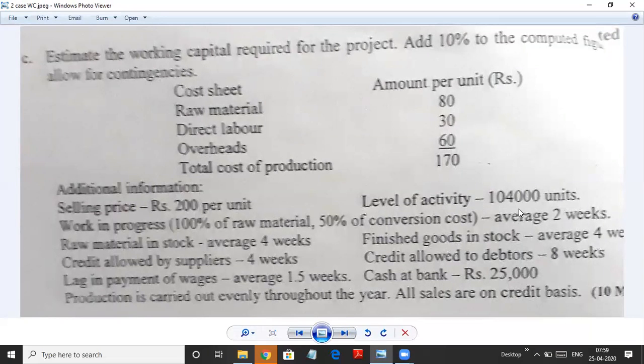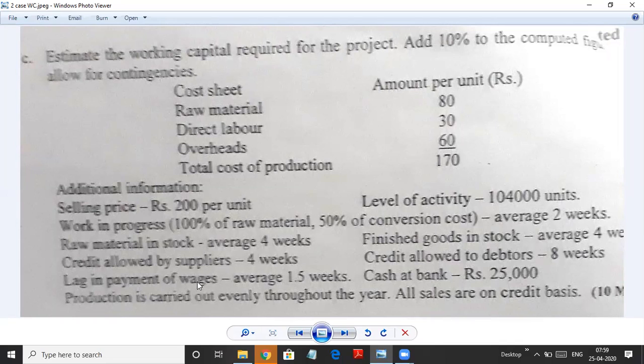Level of activity, that means how many units they are manufacturing: they are manufacturing 1,04,000 units. Work in progress, 100% of raw material and 50% conversion cost. So we have to take raw material full and direct labor and overhead as half. It is there in stock for 2 weeks. Raw material in stock is for 4 weeks. Finished goods in stock is for 4 weeks, average 4 weeks. Credit allowed by suppliers, this is creditors, 4 weeks. Credit allowed to debtors, this is debtors, 8 weeks.